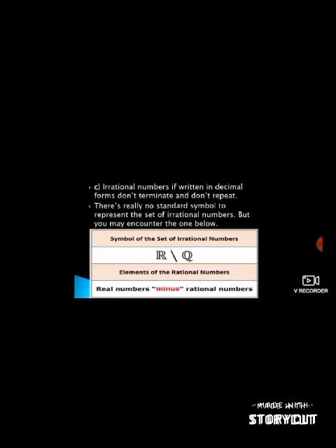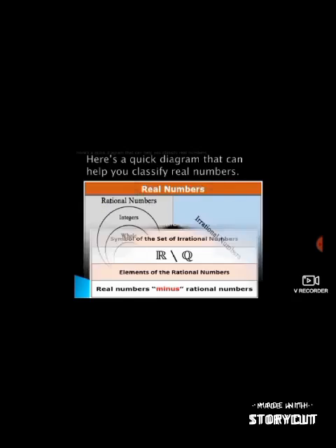The third one is that irrational numbers, if written in decimal form, don't terminate and don't repeat, or dili siya gabalik-balik. There's really no standard symbol to represent the set of irrational numbers, but you may encounter the one below. Symbol of the set of irrational numbers: R minus Q. Elements of the irrational numbers: real numbers minus rational numbers.